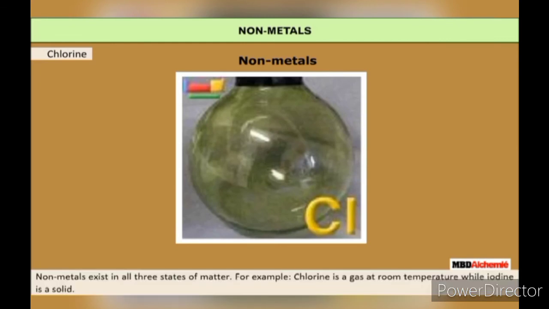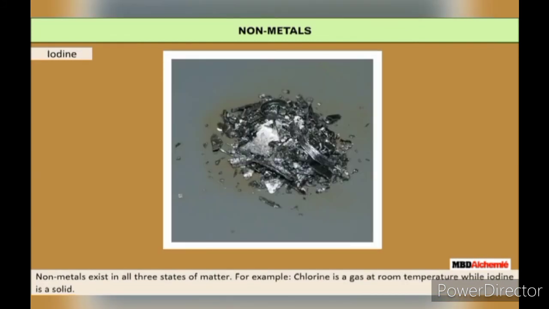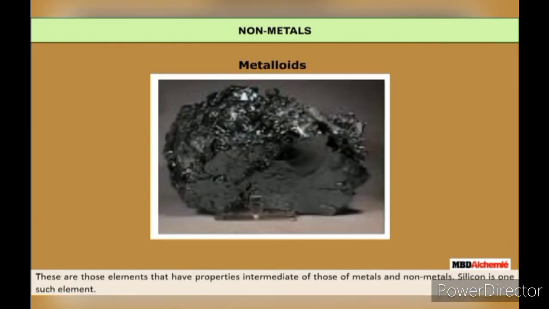Non-metals. They exist in all three states of matter. For example, chlorine is a gas at room temperature, while iodine is a solid. Metalloids. These are elements that have properties intermediate between those of metals and non-metals. Silicon is one such element.